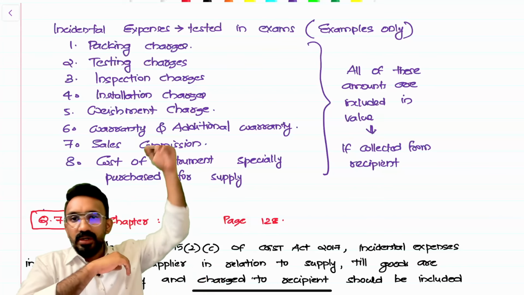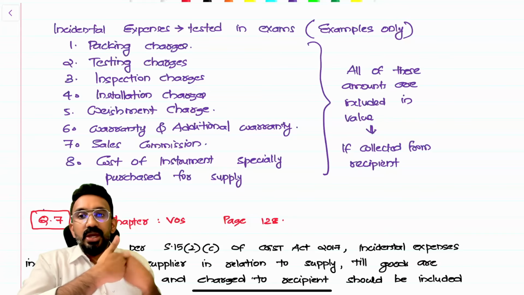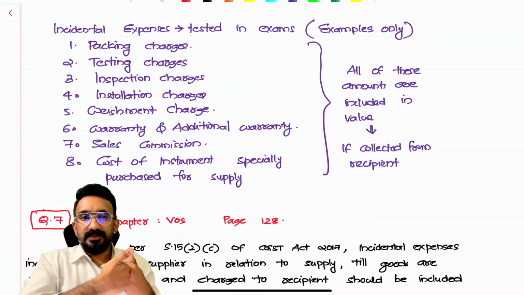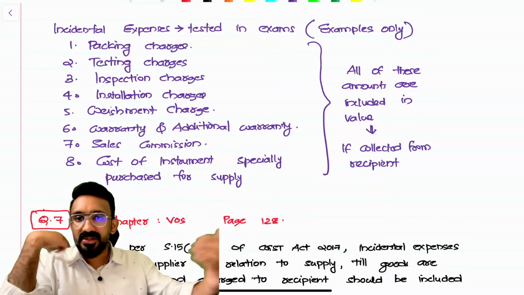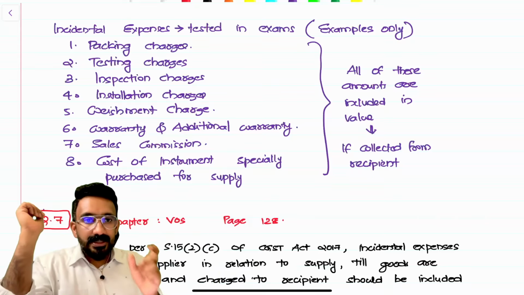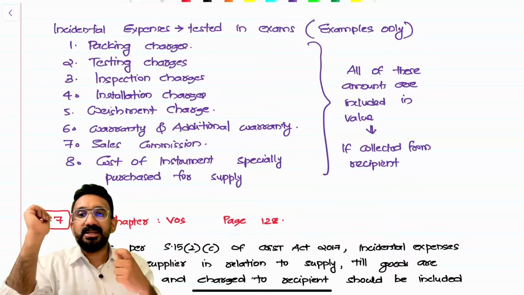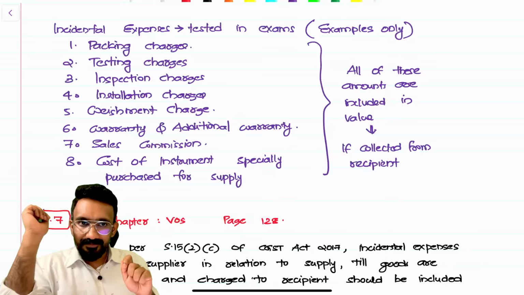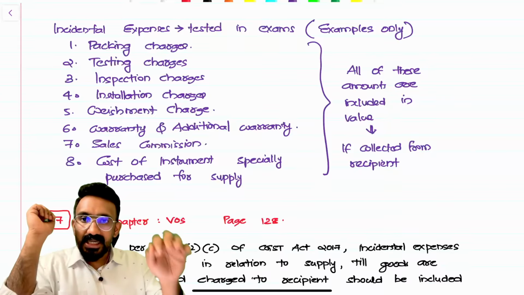They're saying all of this could be an incidental expense. Who incurs this? A supplier incurs this. And finally, what happens? It is charged to the recipient. It's part of my cost of providing these goods or service, right? What does clause C say? Incidental expenses incurred by the supplier in relation to supply and finally charged to the recipient will be added to the value.